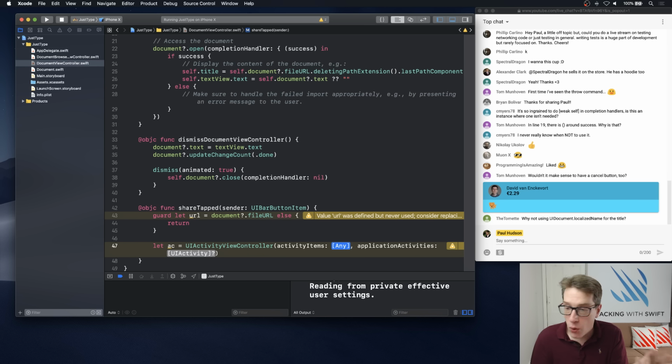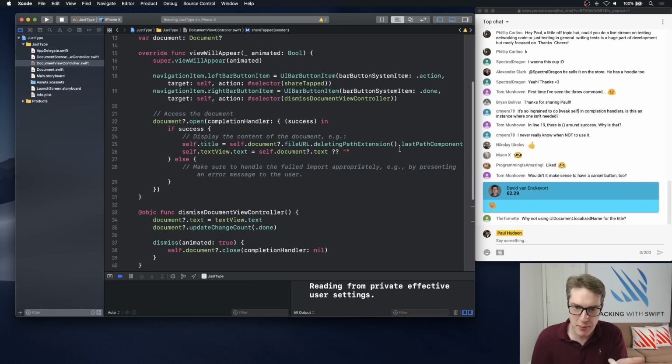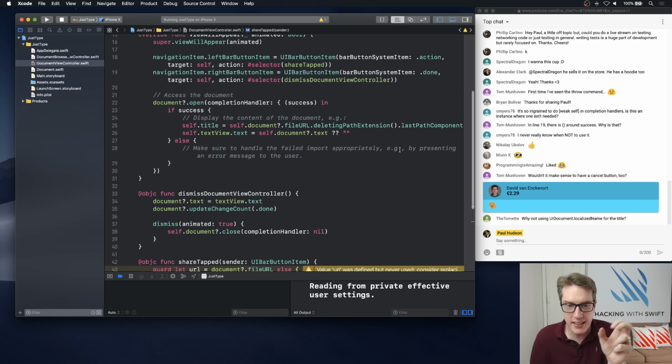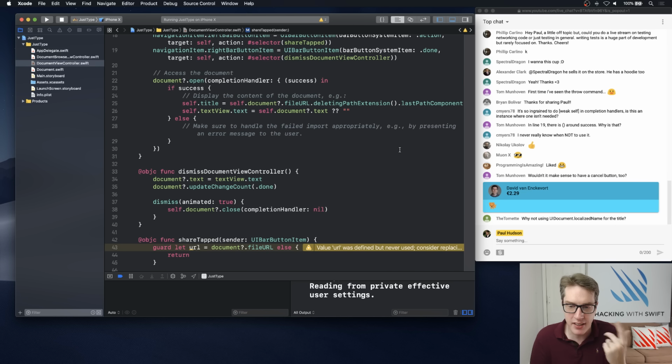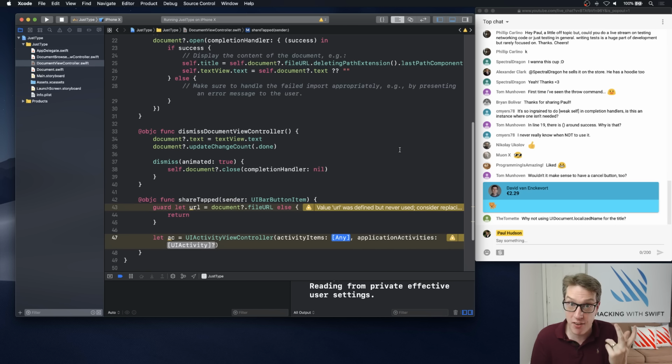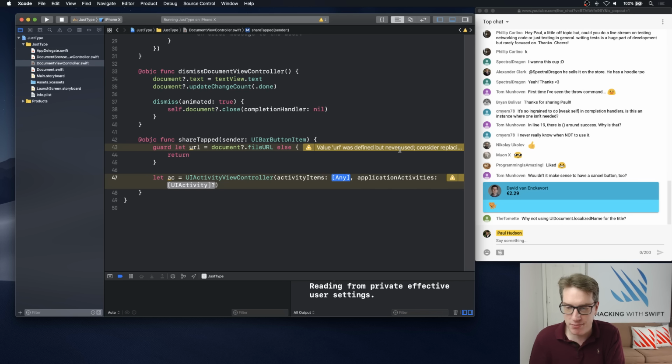Tom, of course we can do that. Of course we can do that. I'm not sure what a localized name would really mean, but I think the file name probably makes sense to me as a sensible thing to use. Anyway, I don't really mind. Actually, you know, the reason I think I did this originally was because I didn't have the deleting path component. I had Untitled 3.txt directly. That's how I prefer to see stuff. I normally have macOS show me file extensions turned on, because I find it really annoying when I can't see file extensions. But you know, it's your app. You can do what you like, right?